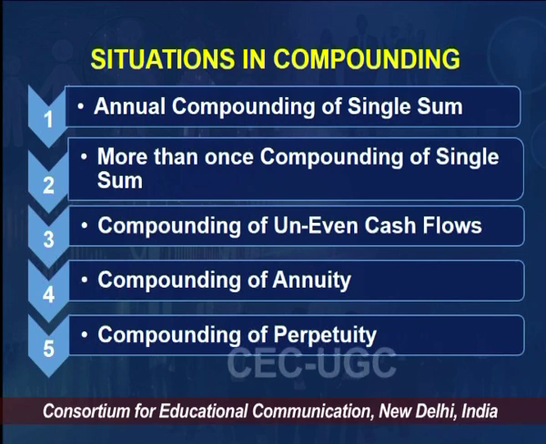So first is annual compounding of single sum, meaning I am depositing only one sum, be it 1 lakh or 10 lakh or 10 crores, irrespective of the sum, but I am depositing only one. From 100 rupees to any amount, or from 10 rupees to any amount. My deposit is once, and the compounding is done once in a year. So that's why we call it annual compounding of single sum.